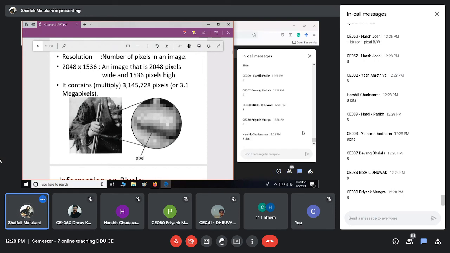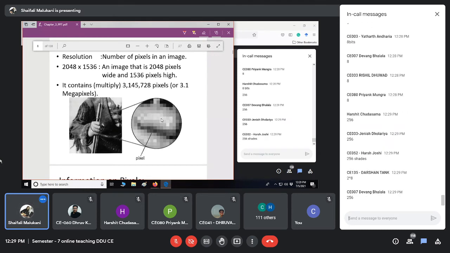To store this color, to store this value, I am using 8 bits, right? A square is a pixel, right? So in this square, to store this color, I'm using 8 bits. To store this color, I'm using 8 bits again. So using 8 bits, what are the options that I have? Which values can it take? Yes, it can take 256 shades, right?